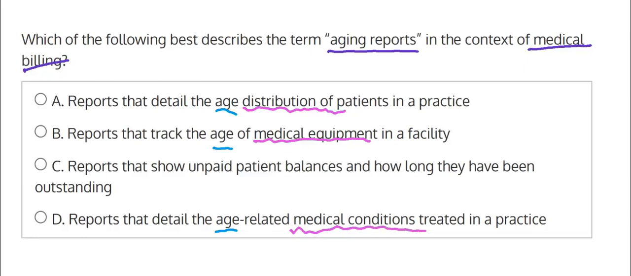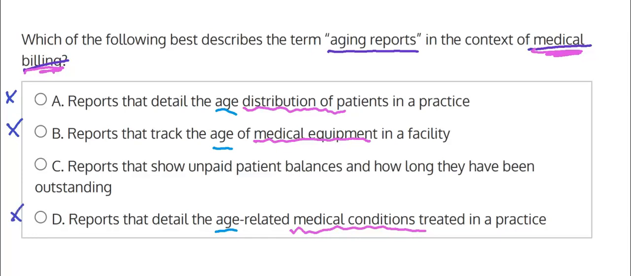However, we see that in the question, they're discussing medical billing. So even if you're not sure what aging reports are, you could infer that anything having to do with distribution of patients, medical equipment, medical conditions is probably not what we're looking for because the question is discussing medical billing. So we'll eliminate these, but we'll discuss it further before we officially eliminate them, that would leave